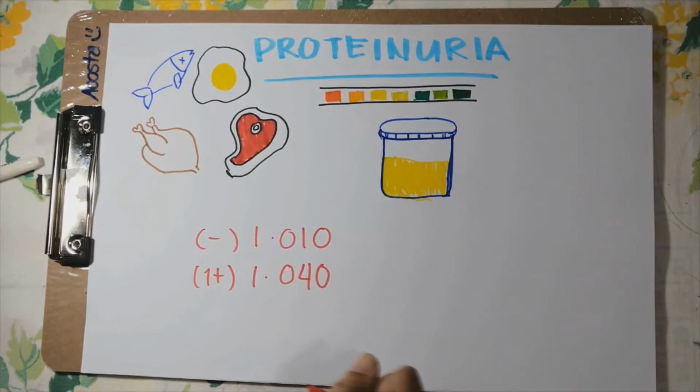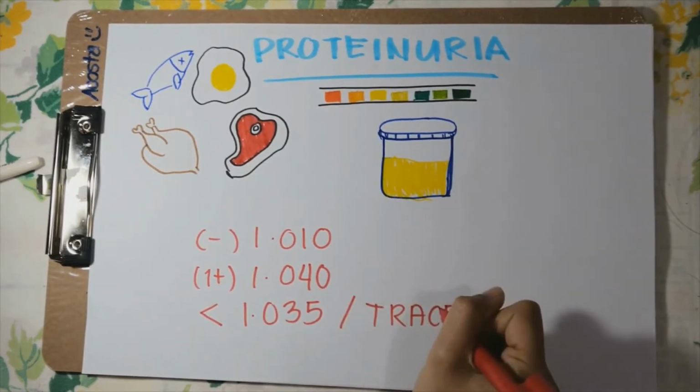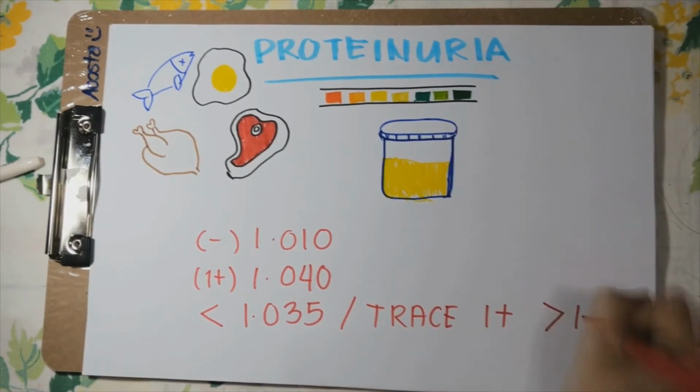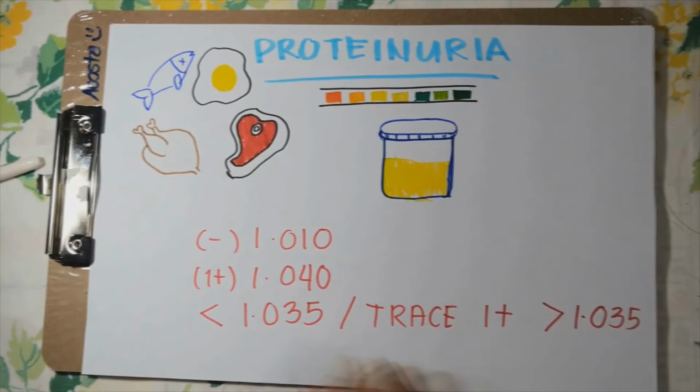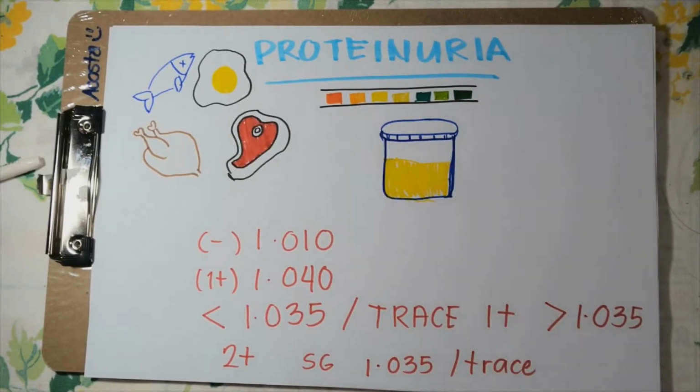This amount of protein may register as negative at a specific gravity less than 1.035, or trace to 1 plus at a specific gravity greater than 1.035. A protein of 2 plus or greater at a specific gravity greater than 1.035, or any amount of protein at a specific gravity less than 1.035, may be abnormal.